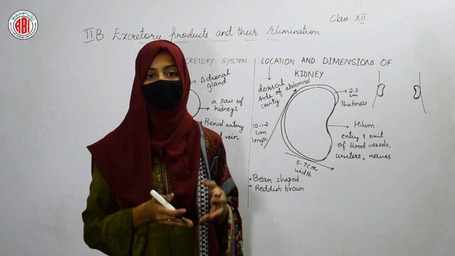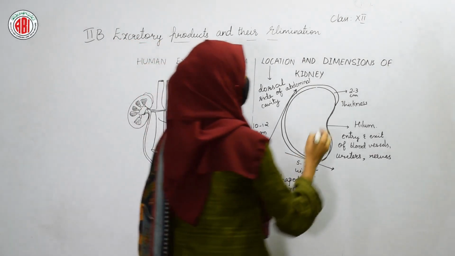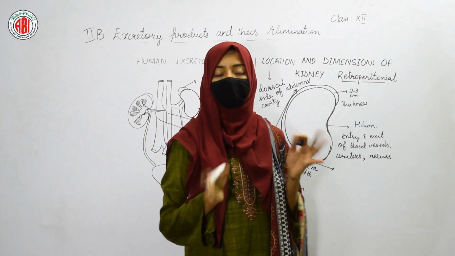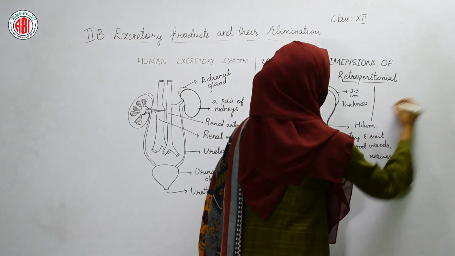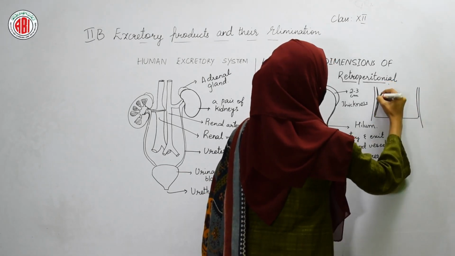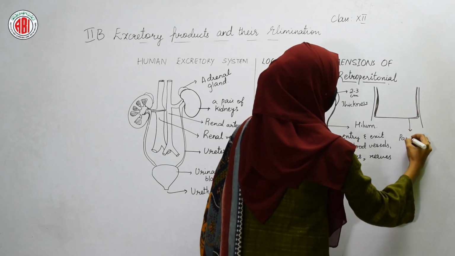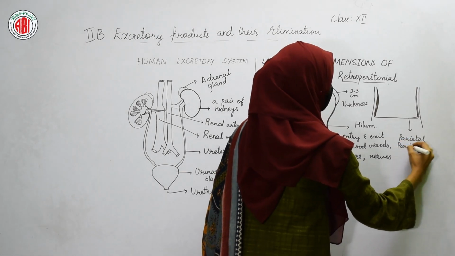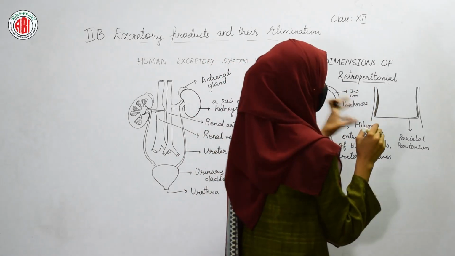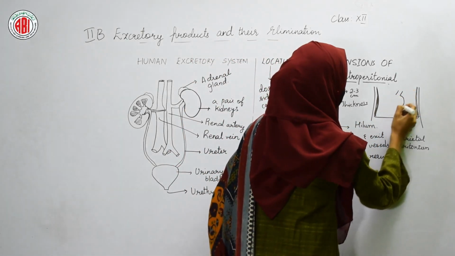What are the things that are present inside our kidney? One more point about our kidney is that the kidney is retroperitoneal. What do you mean by this term, retroperitoneal? In the last sessions, I have explained that this is our abdominal cavity. This is our coelom. Coelom is surrounded by some material. We call this covering parietal peritoneum, and inside this parietal peritoneum only the different organs are located. The coelom is surrounded by parietal peritoneum, and inside this the different organs are present, like the stomach.